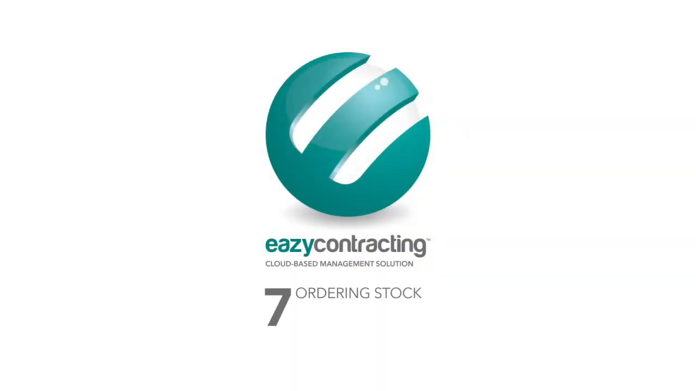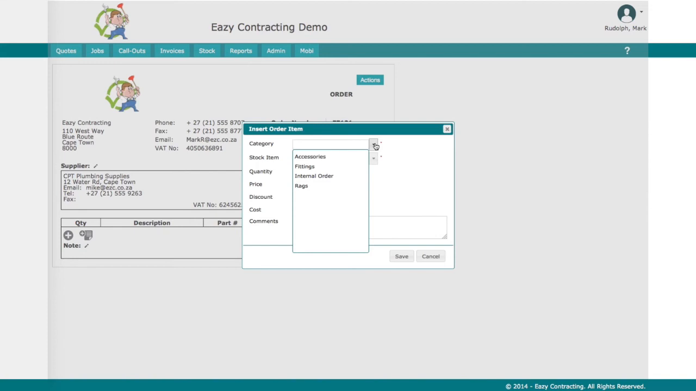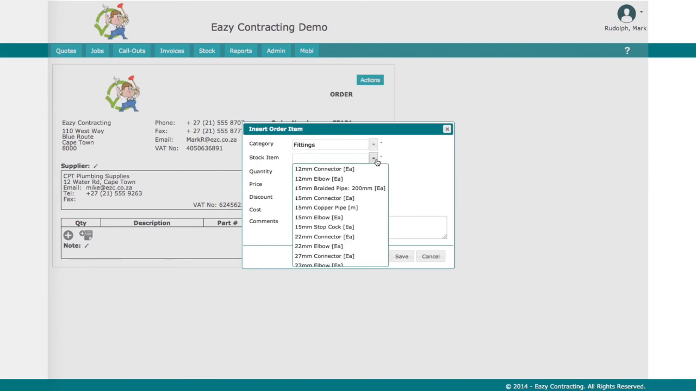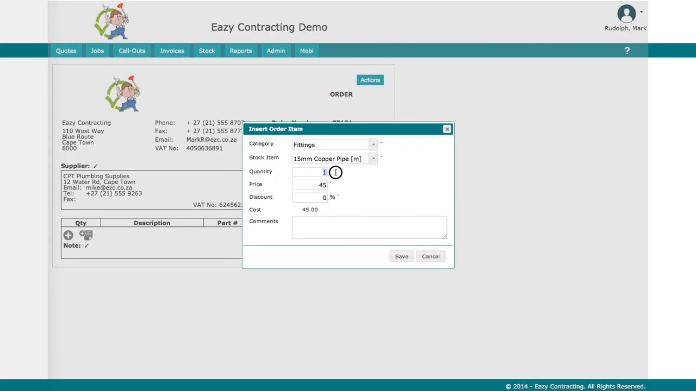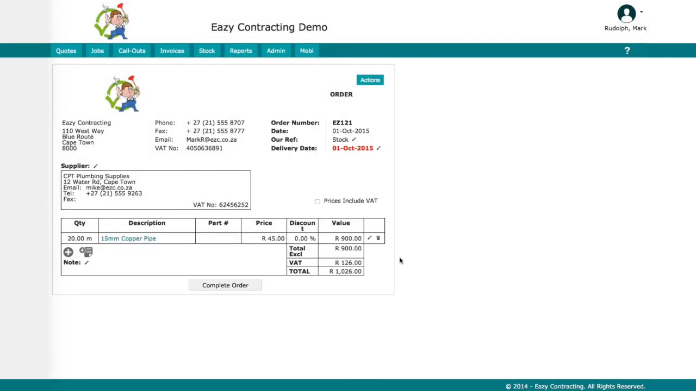Now let's move to ordering stock. Stock items are ordered directly to a preloaded supplier. Items can be ordered into stock, be assigned directly to a job, or to a vehicle. You have total control of your stock inventory as the system shows where the items are at all times. Stock movement is also readily available.